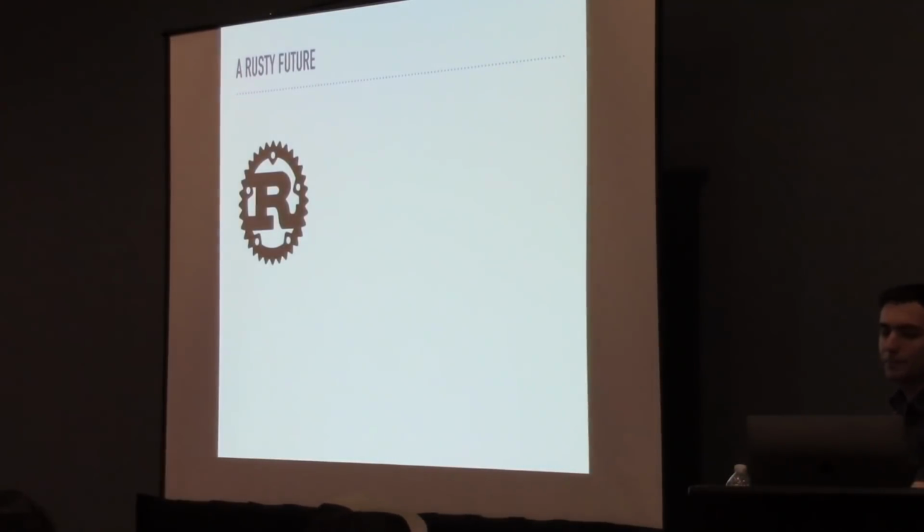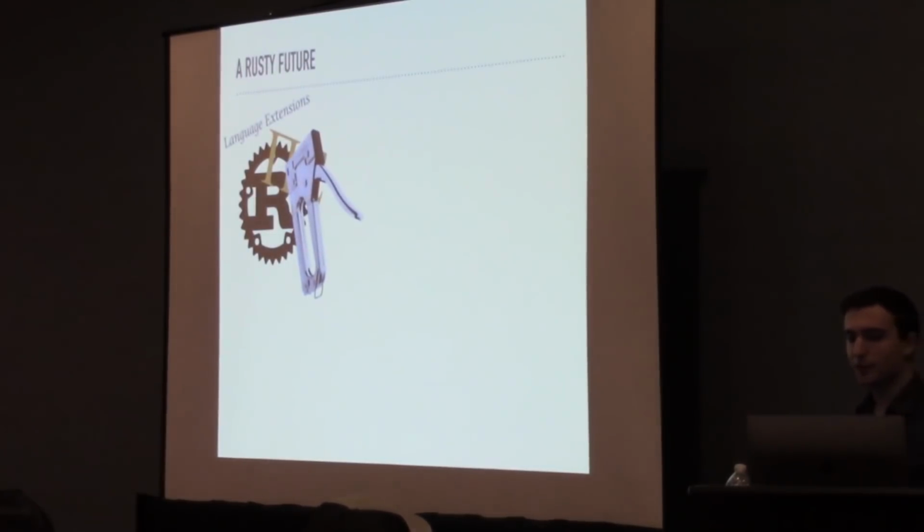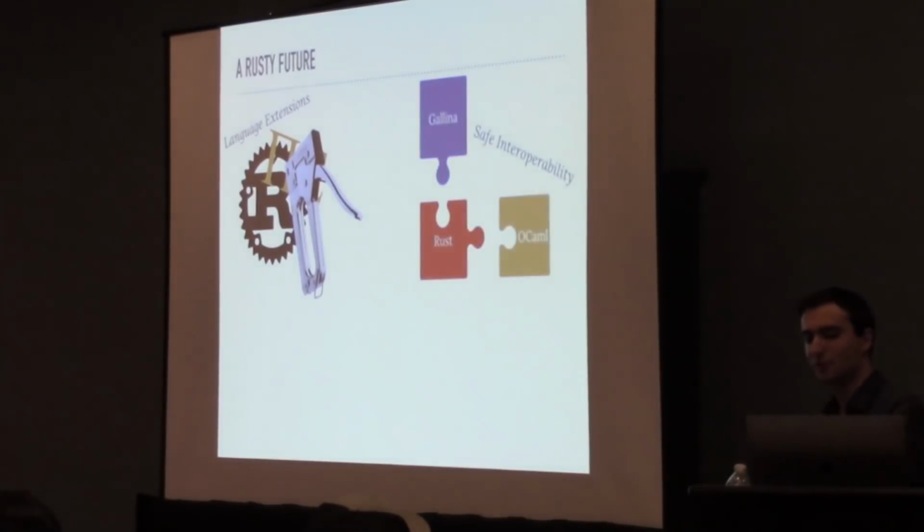And in the longer term, we hope that our semantics will enable a more Rusty future, including formalized extensions to the language itself, including this very accurately depicted method of adding dependent types to Rust. A staple gun is definitely how you do that. We'd also like to use our semantics to define a framework for safe interoperation between languages, including OCaml and Verona. And actually, if any of you were at Amal's keynote, she talked a little bit about that.